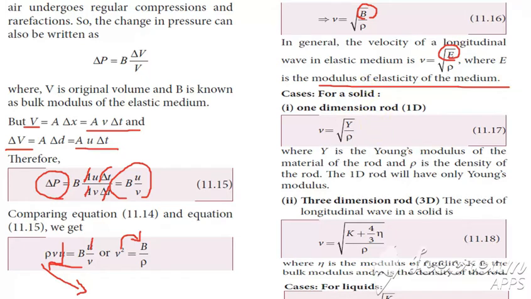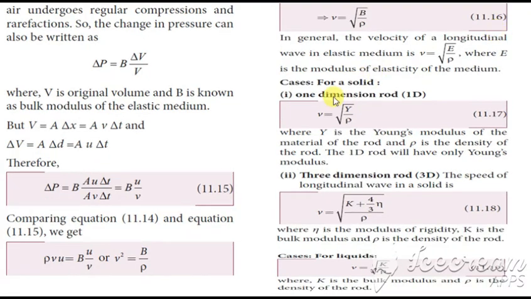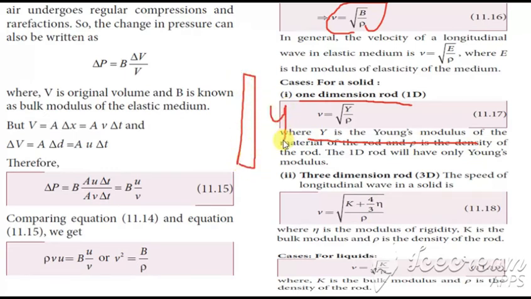Now we have a few cases. Consider the case of a solid, and this is true for a one-dimensional rod. We write the same formula as v equal to root of Y divided by rho, where Y denotes the Young's modulus. So whenever we are dealing with a rod, we consider the Young's modulus Y, and rho is the density.